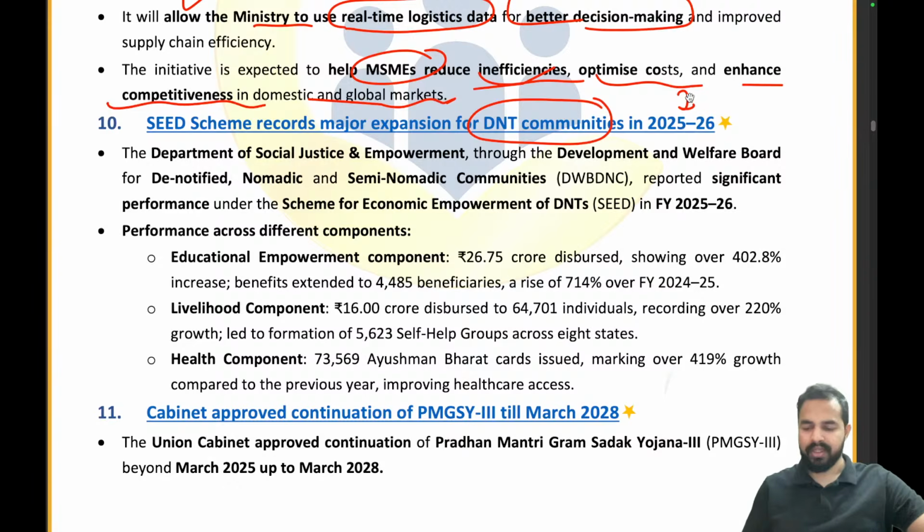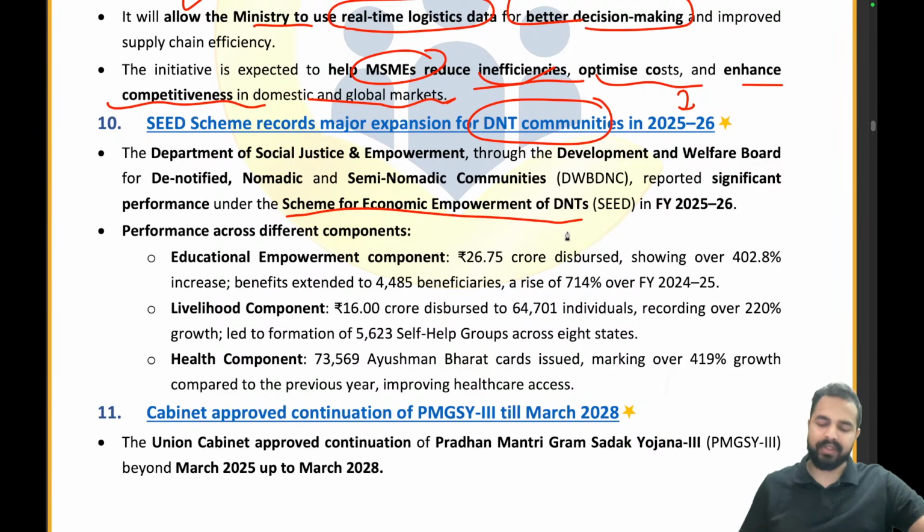Exactly right. So my dear friends, let me tell you that the SEED scheme has recorded a major expansion for the DNT community. Who are these DNTs? These are the denotified tribes. And what exactly does SEED stand for? It stands for Scheme for Economic Empowerment. And who are being empowered? These denotified tribes are being empowered. So what exactly do we provide them?